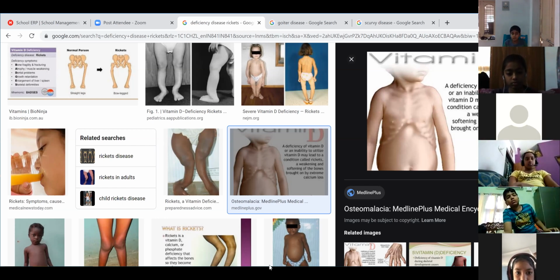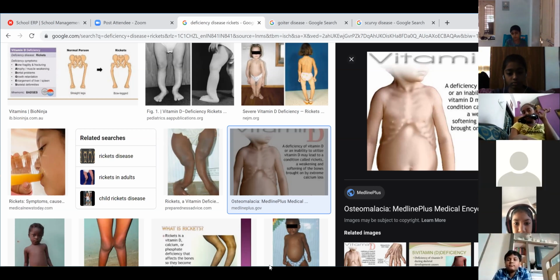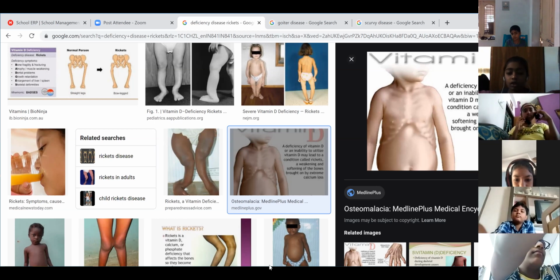Yes, Trishika, tell me what type of food we have to include in our diet in order to prevent rickets.